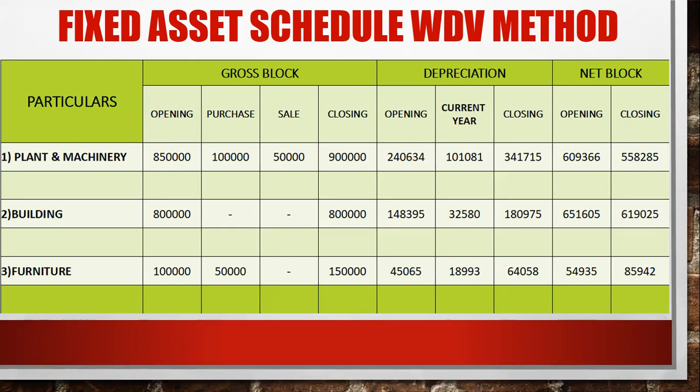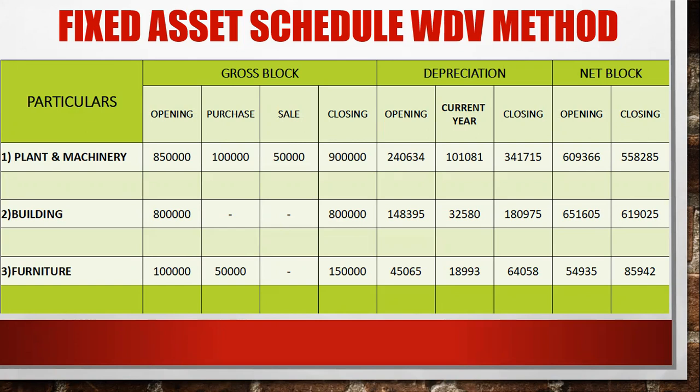Clear everyone? So how will we find out your current year depreciation in the WDV method? Just tell me. Closing minus opening, percent. Yes, closing minus opening multiplied by the percentage, you will get the current year depreciation. For building also you can do that.